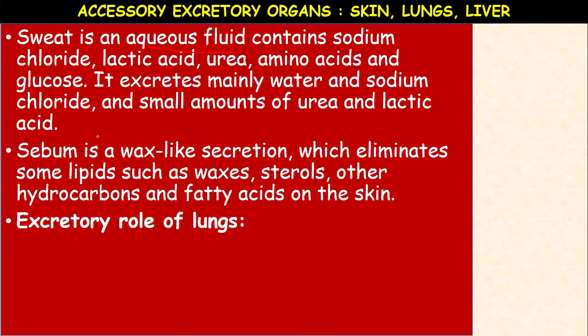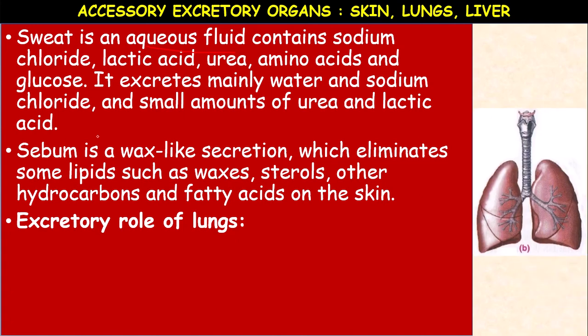Okay, the excretory role of lungs. You know very well the primary function of lungs is respiration. It helps in the oxygenation of blood.